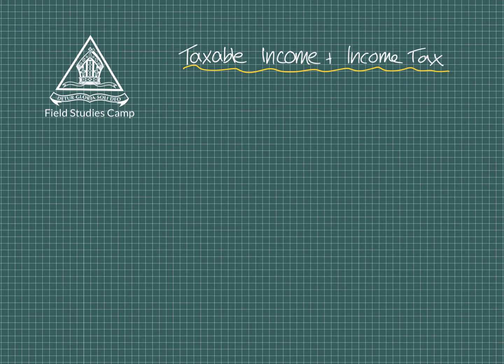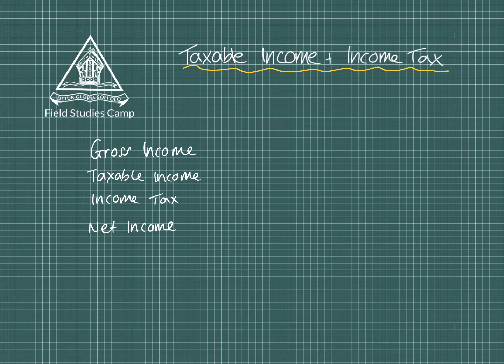Today we're going to do an introduction of tax tables, looking at taxable income and income tax. So we've already learned a little bit about what gross income is. Today we need to focus on what is a taxable income. We then need to focus on what is income tax. And then there's a few other things that we can look at, and some of those will be to do with our net income, which of course is our gross income subtracting our deductions.